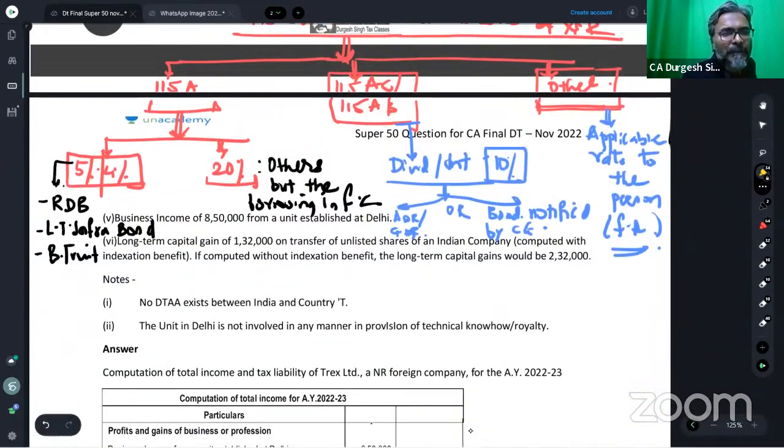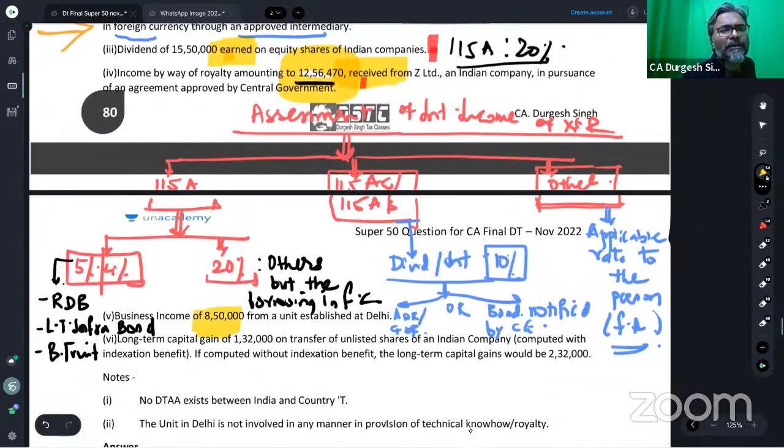Last is business income of 8,50,000 from a unit established in Delhi. So do we have a business connection in respect of this business income? In respect of this business income, yes, we have. Amruta, four students have done the gross up.